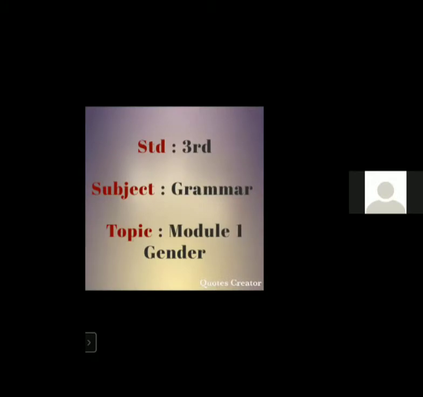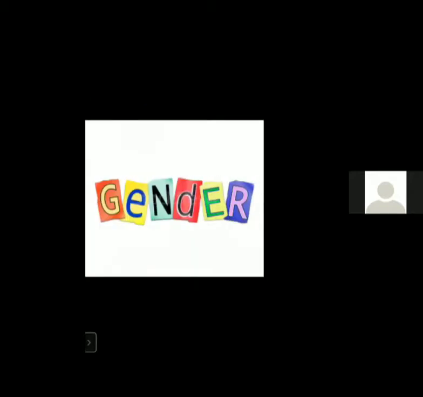Okay. And today also we are going to see the model 1, that is gender. We have already learned about gender yesterday. Today we will have a quick revision of the different types of gender and the definition of all this.